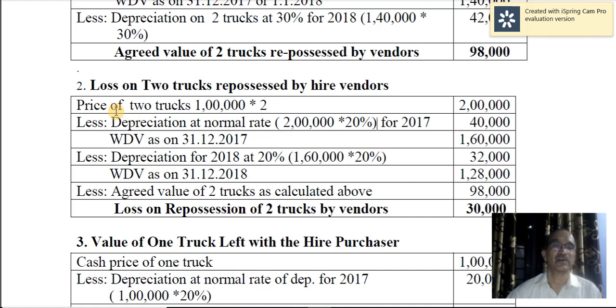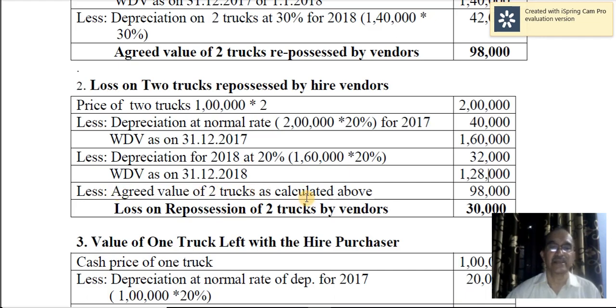For example, price of the 2 trucks is 1 lakh into 2, so 2 lakh. Depreciation at normal rate, 20%, so 40,000. On the written down value for 2018, 20% depreciation, 32,000. So 1,28,000 is the value by charging normal depreciation on the date of repossession of the two trucks.